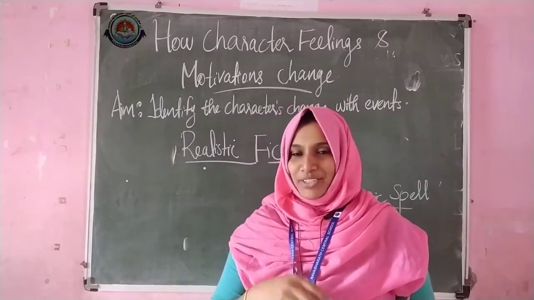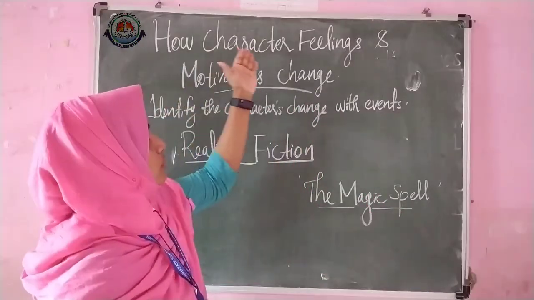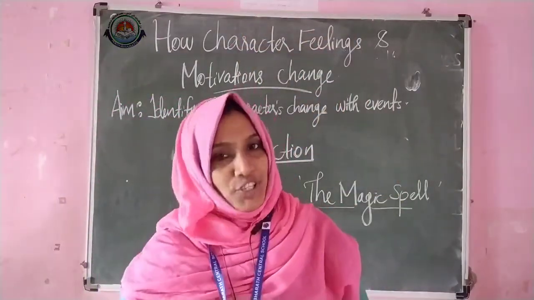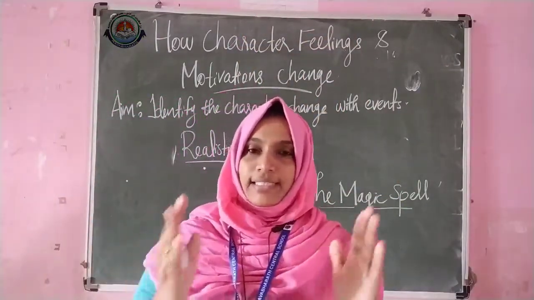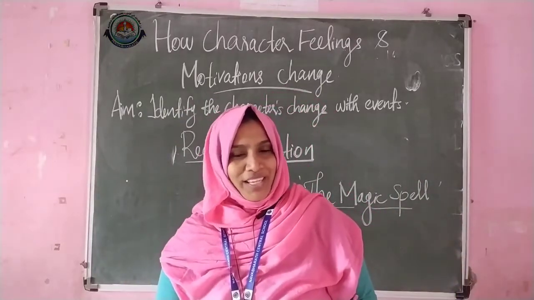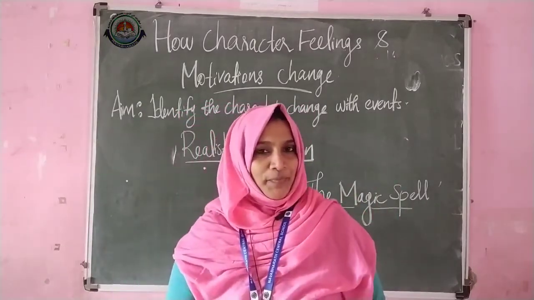Okay, so let's come back to today's class. Today we are going to discuss the characters, feelings and the changes, and how the character changes are happening in the story. Who are the main characters in the story, The Magic Spell?